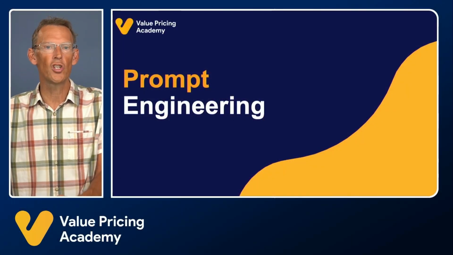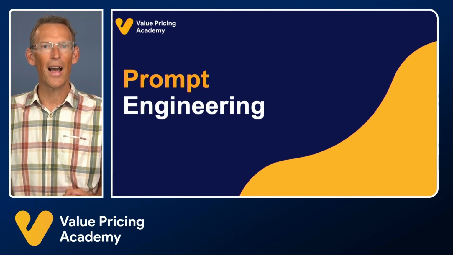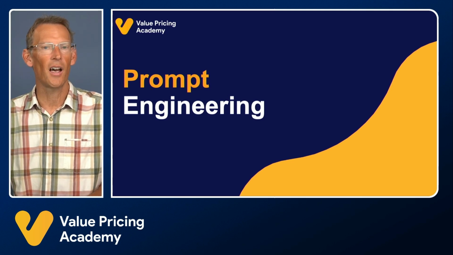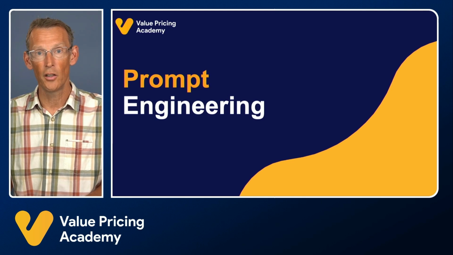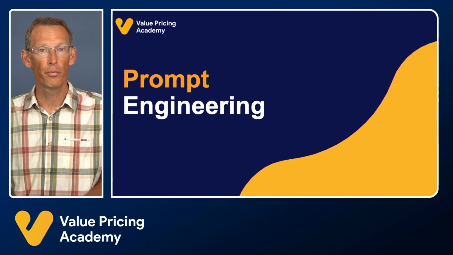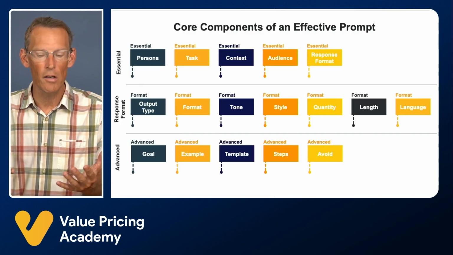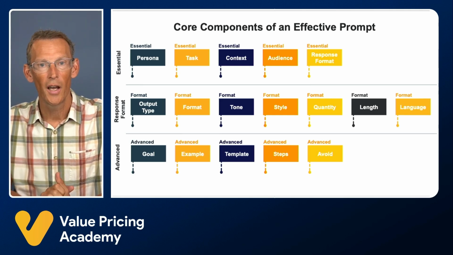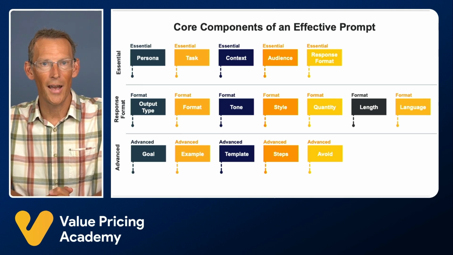And one of the things that's really important with large language models, with AI, is the skill of prompt engineering. Prompt engineering simply means the skill of how we communicate with an AI like a large language model. It's a highly sought after skill. In fact, in the US in 2023, it was reported that some companies are willing to pay as much as $375,000 for prompt engineers. And I teach prompt engineering. It's something I am fascinated by. I love communication and language and words. And so I teach prompt engineering to accounting firms.